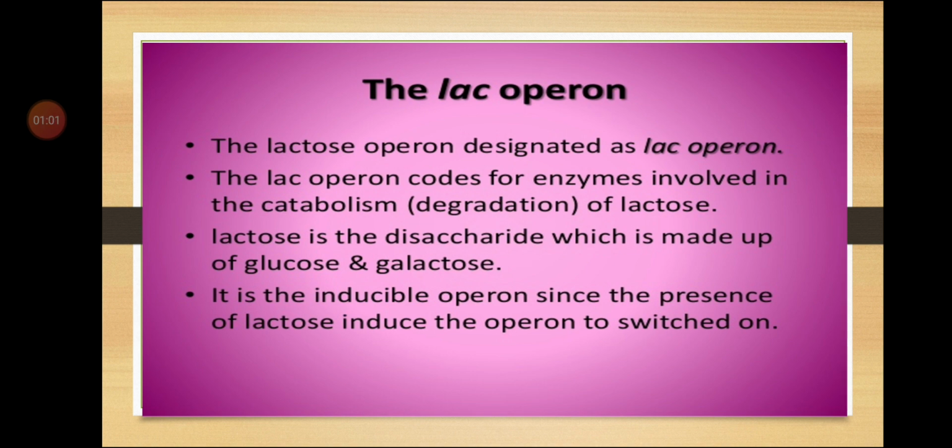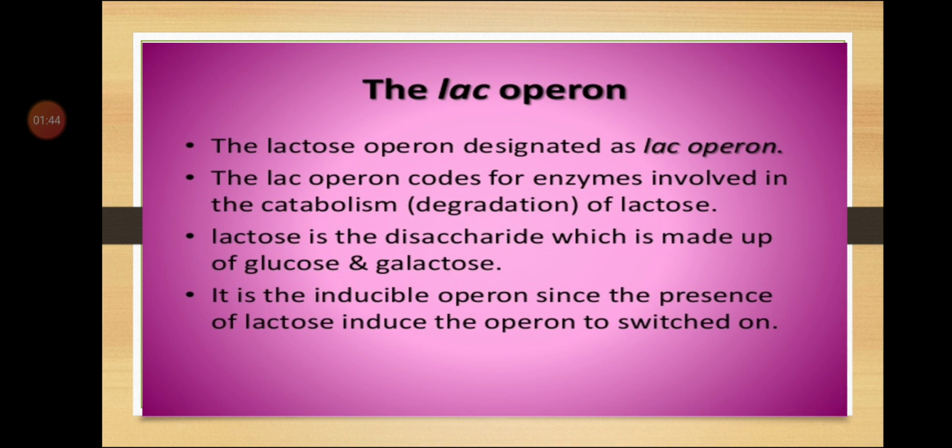What is this lac operon doing? It is coding for enzymes. We will see now one by one. Lactose is a disaccharide which is made up of glucose and galactose. We have seen the reaction in the last lecture. It is an inducible operon since the presence of lactose induces the operon to switch on. That means the operon is switched on when the chemical inducer lactose is present in the medium.